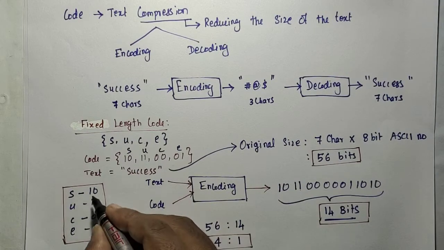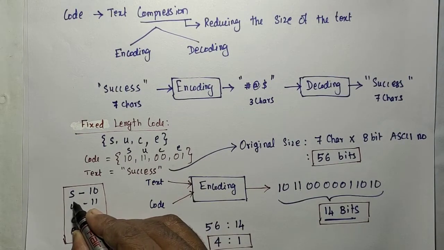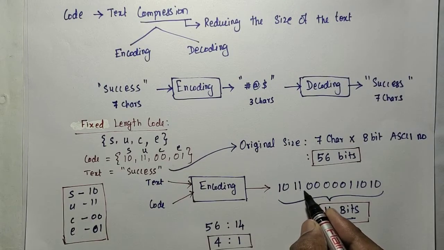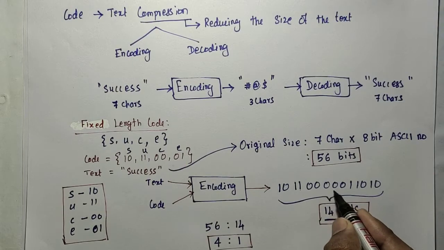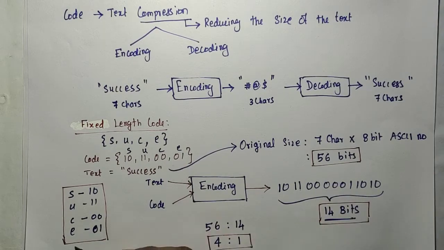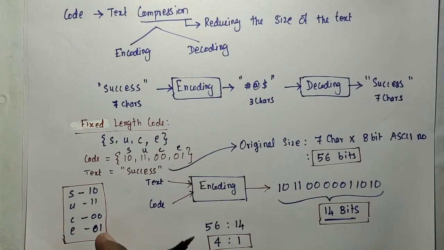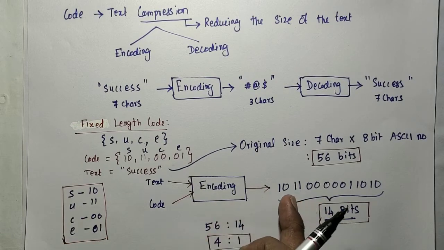So 1 0 is where the corresponding symbol is S. Next 2 bits, 1 1, U. Next 2 bits, 0 0, C. Next 2 bits, 0 0, C. And then next 2 bits, 0 1, E, and then 1 0, and so on. Each 2 bits will be replaced with the corresponding symbol in the table. This will be known to the sender and receiver. So on the decoding side, each 2 bits will be replaced.